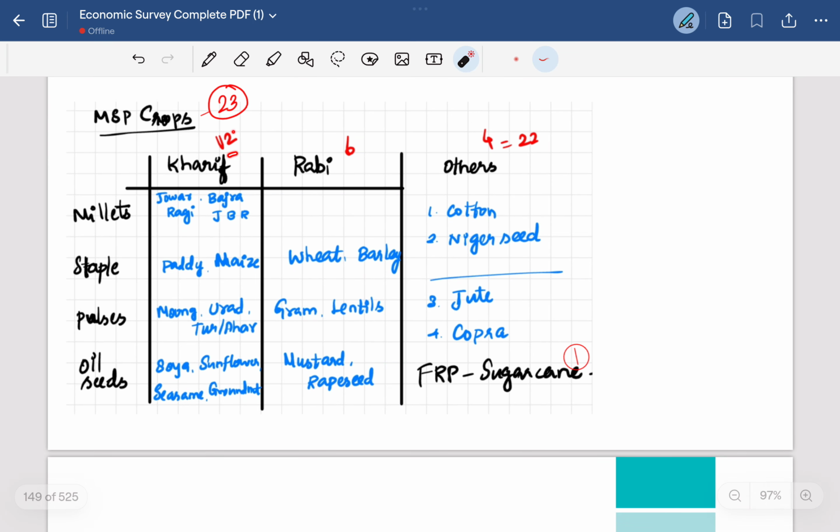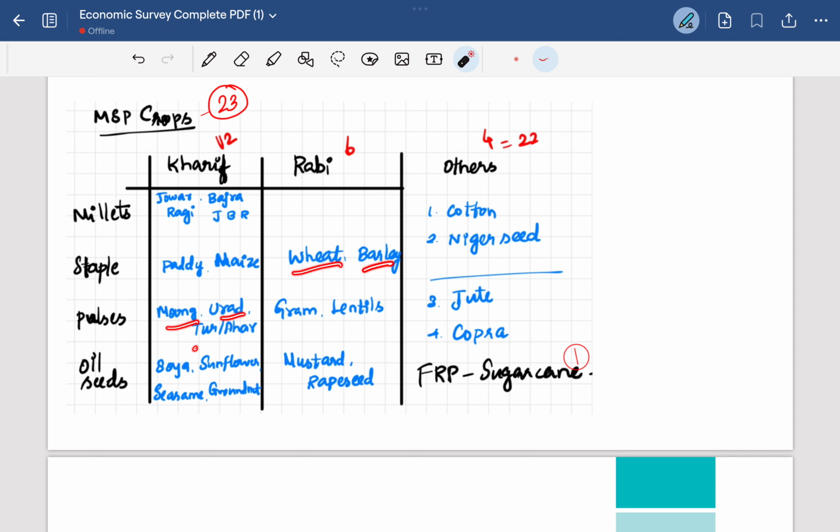Like the kharif crops, there are around 12 kharif crops, then 6 rabi crops, then other crops which I have mentioned here. I have also classified them into millets, staple, pulses and oil seeds. Jowar, bajra and ragi are the three millets grown in the kharif season. Then the staple crops are paddy and maize. In rabi season it's wheat and barley.